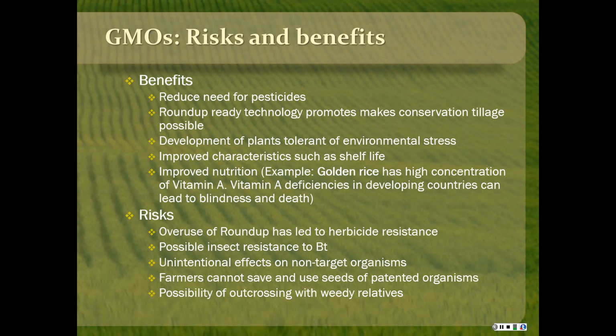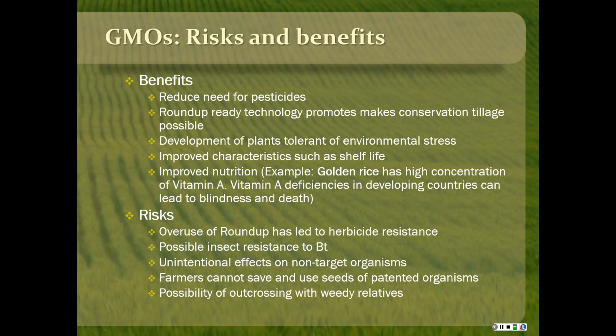In some cases, GMOs have been developed to improve nutrition. For example, rice normally doesn't have a lot of vitamin A, but golden rice is a genetically modified type of rice that has a high concentration of vitamin A. This is really important in countries where one of the main foods they can get is rice, but in some developing countries there are very high deficiencies in vitamin A, and that can lead to blindness and death. But this way the people are able to get a source of vitamin A that they wouldn't have had normally.